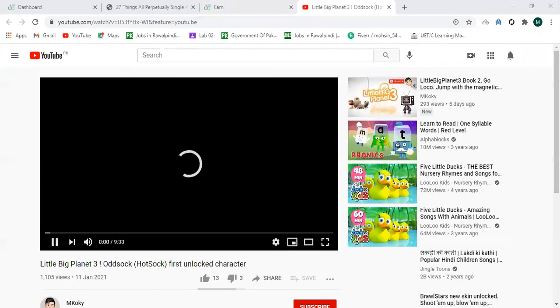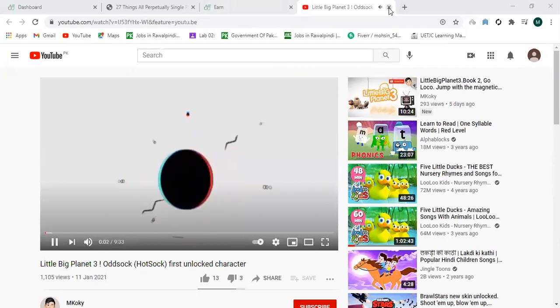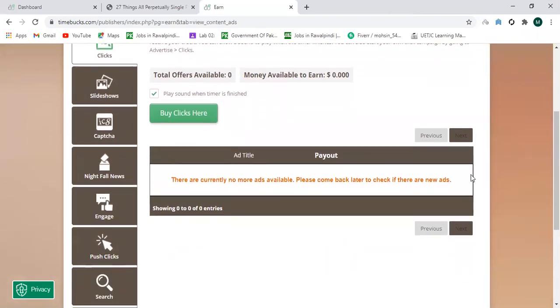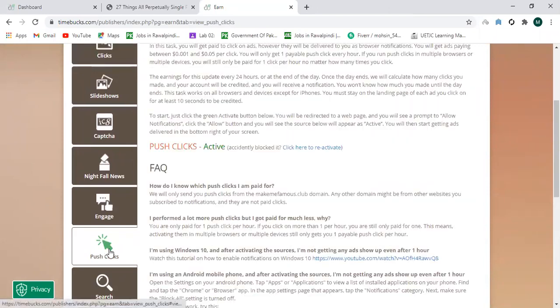This is a timer: 3, 2, and after one second, the $0.001 will be yours. This is the tone that you have got $0.001 for watching for only 5 seconds of this video. You just have to click on this view button. Then what are the push clicks? You have to click on the push click. And push clicks are normally inactive at the start, so you will have to activate them